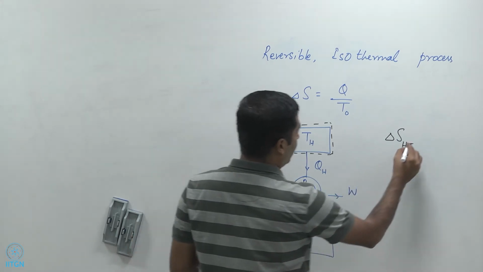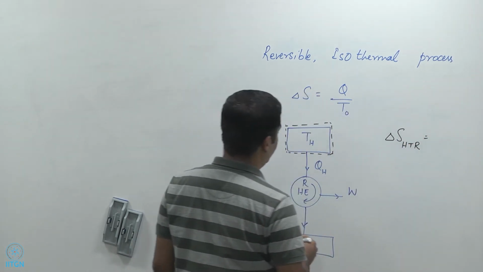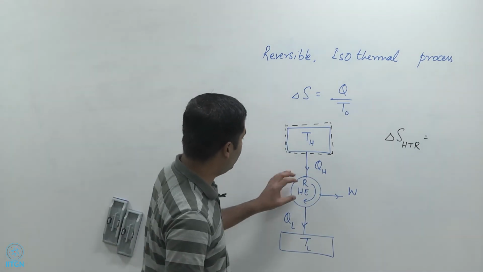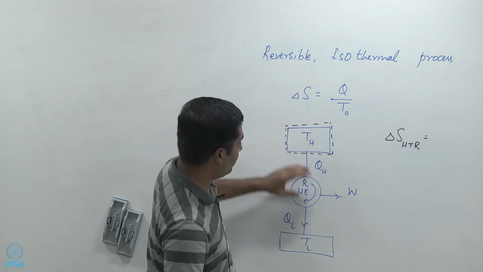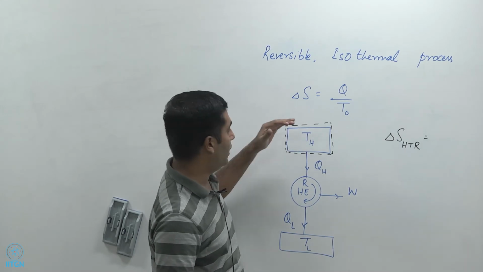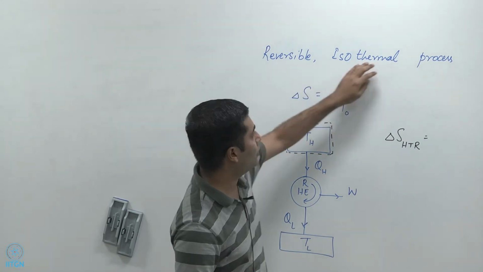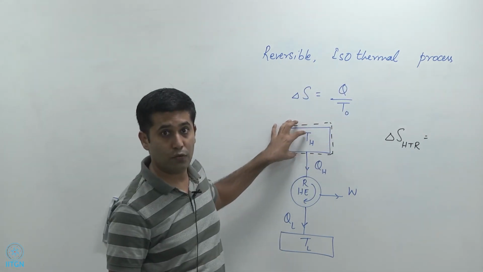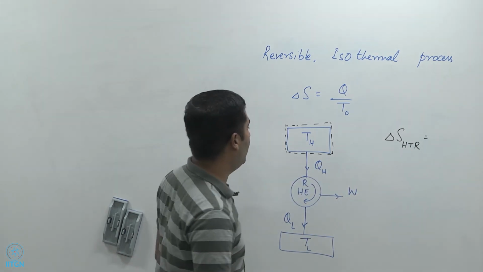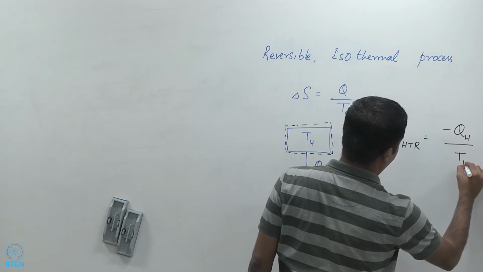Let's call this delta S HTR, equal to QH divided by TH, because I'm assuming that this is a reversible engine and the heat transfer between the reservoir and the engine takes place reversibly, and even within the reservoir there is no temperature gradient, which means that I can assume that this is a reversible isothermal process for the reservoir itself. And so the delta S of the high temperature reservoir is then minus QH by TH,